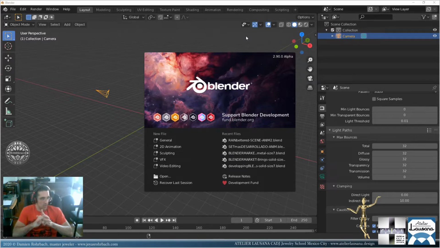Today, we're going to design a halo ring. So a halo ring is not from the video game. Sorry if you thought it was that. No, a halo ring is a ring with a central stone, which is generally the bigger stone, with small stones around, and it's all done in prong settings. So, without further ado, let's begin.